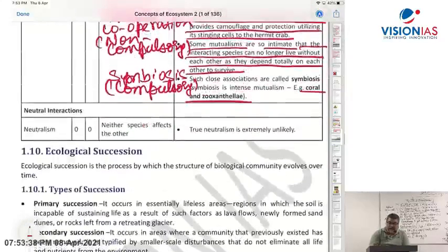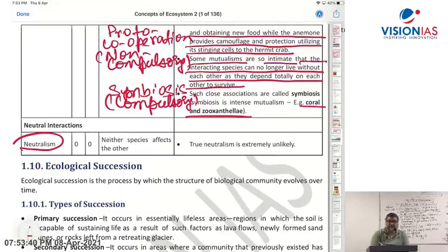Now again, one more relation is neutralism. I have not written it on the whiteboard. Neutralism: 0 and 0. It hardly happens in nature that two species will not interact if they are living together in a given habitat. So neither species affects the other.